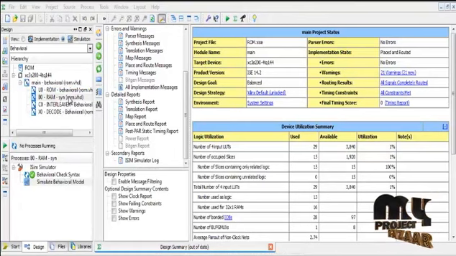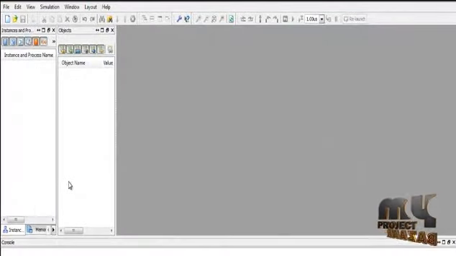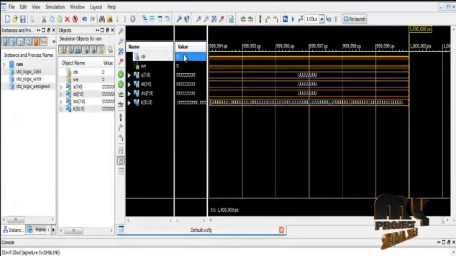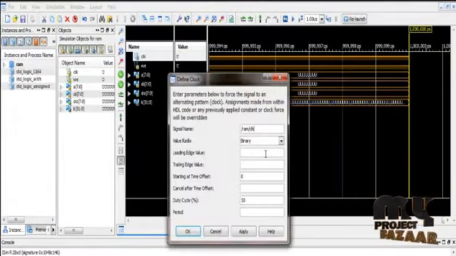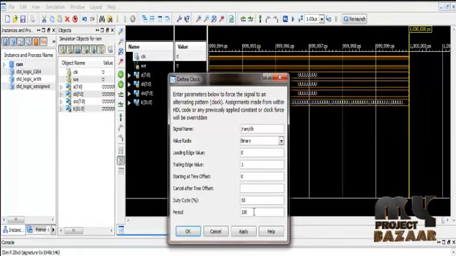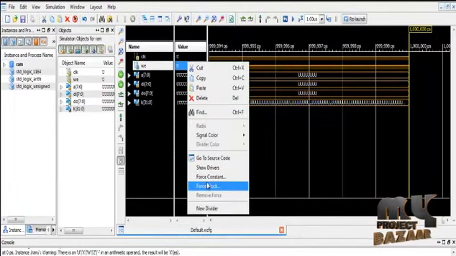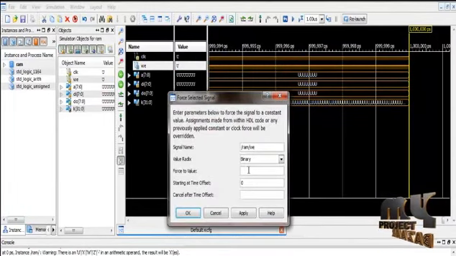Next module is RAM. Click RAM. Simulate behavior model. Apply the inputs. Clock inputs. Force clock. Leading edge will be 0. Trailing edge will be 1. Period is 1000 nanoseconds. Apply, OK. And write option. Force constant binary 1 to enable the write option.